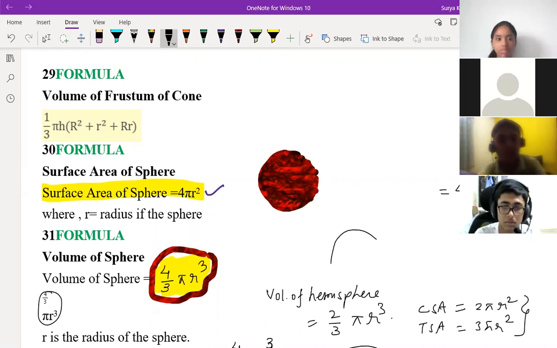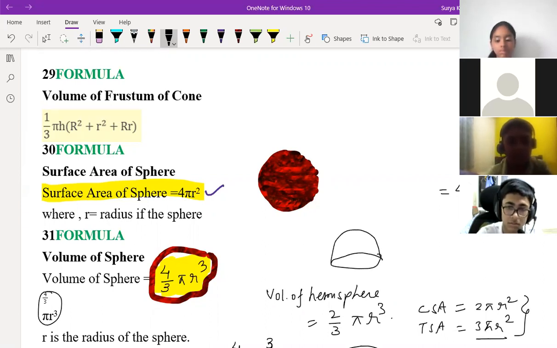So your hemisphere will come like this, correct? So why is it coming 3 pi r square? Because one more circle is getting added up in this case. Okay, children? One more circle is coming here in case of hemisphere. So one flat surface is there, that is nothing but area of circle. So TSA is CSA plus area of circle. So you get total surface area is equal to 3 pi r square. Is it clear, children?